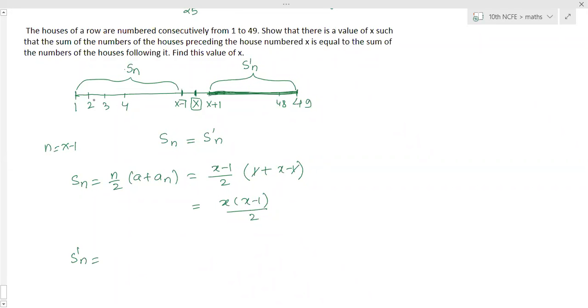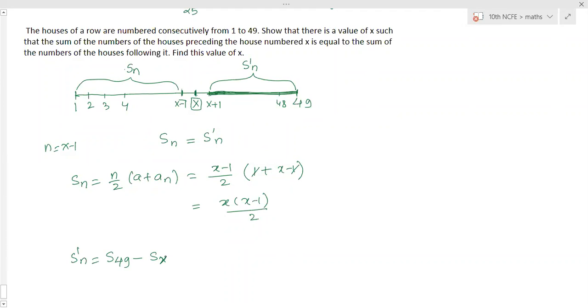So instead of finding this to this directly, we will find out that indirectly. That is, first we will find out the sum of house numbers from 1 to 49, and then from that, if we subtract this part, 1 to house number x, we will get the sum of x plus 1 to 49. So we have to find out S49 minus Sx. Before x plus 1, x is there. So x also we have to subtract.